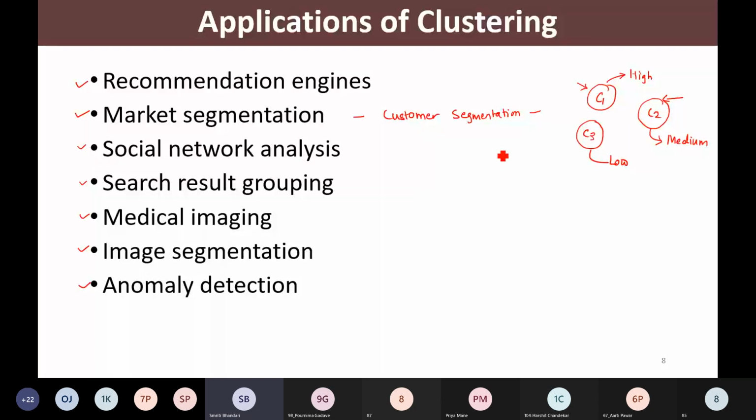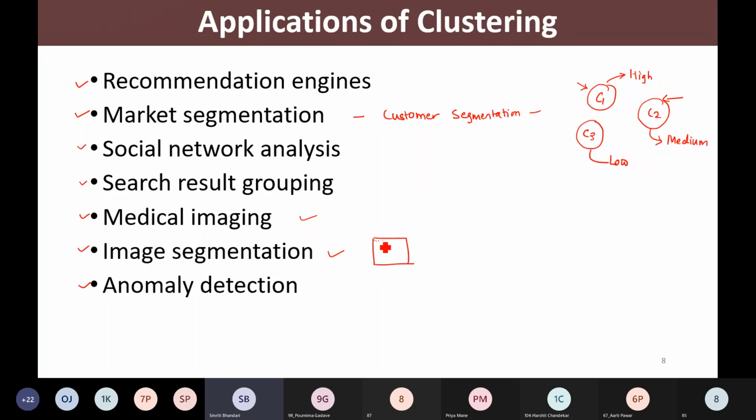So similar kinds of applications we find in all such domains, right? In medical imaging or in image segmentation. So in image segmentation, the images can be clustered based on the pixel characteristics.